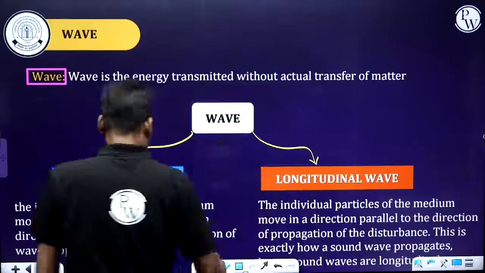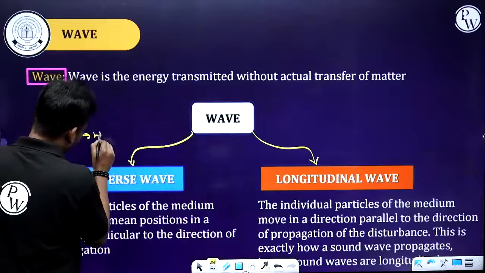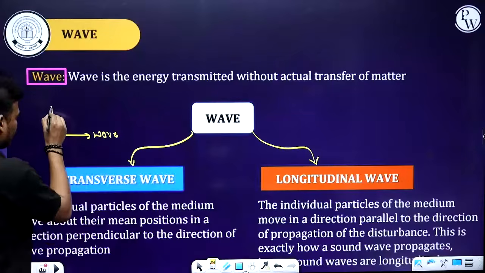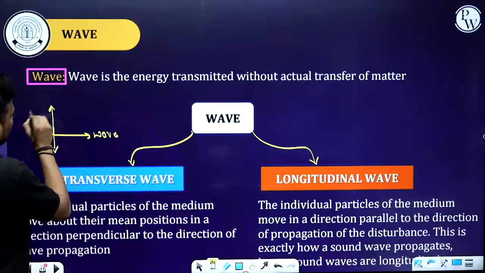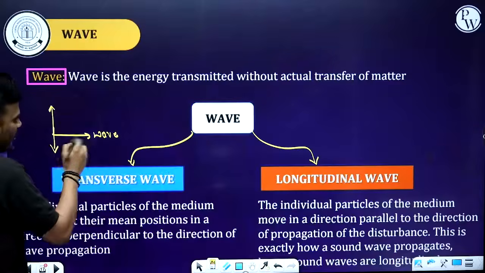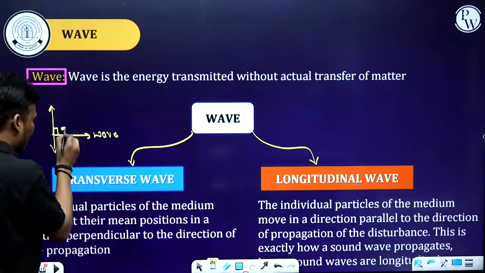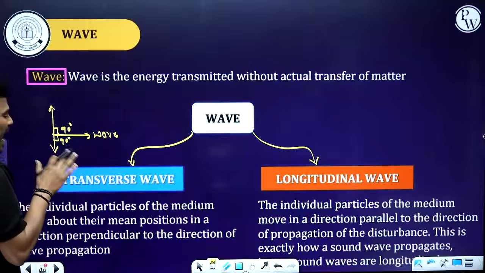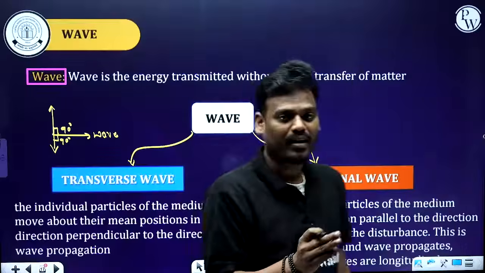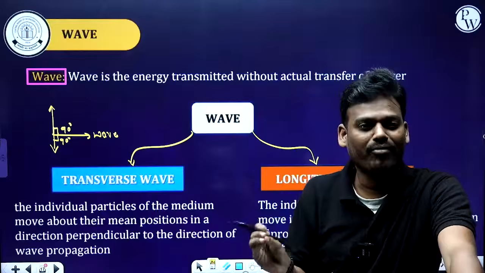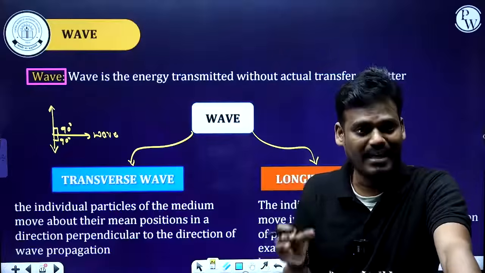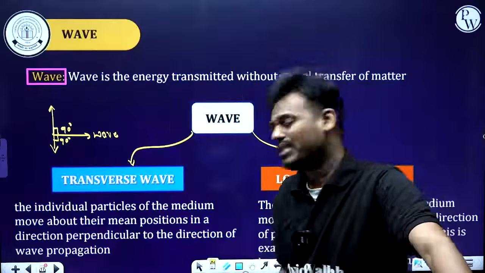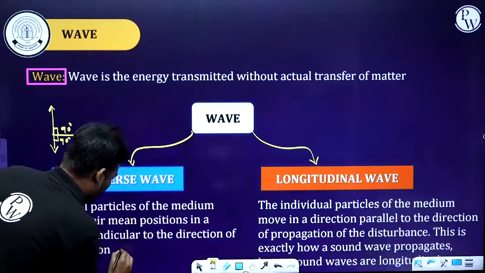Let's consider this is the direction of a wave, and the direction of propagation of a particle is like this, up and down. So this is the particle motion, and this is the wave. And what is the angle? 90 degree. So when the angle between particle motion and wave motion is 90 degree, then you can call it a transverse wave. An example for transverse wave is light.